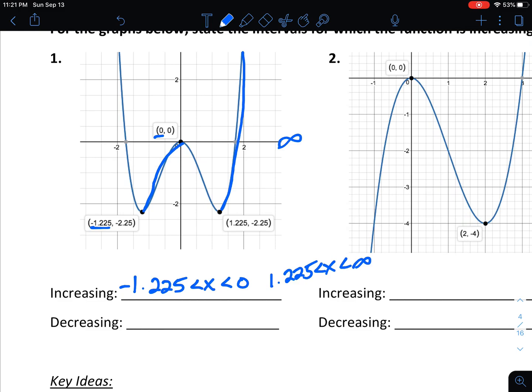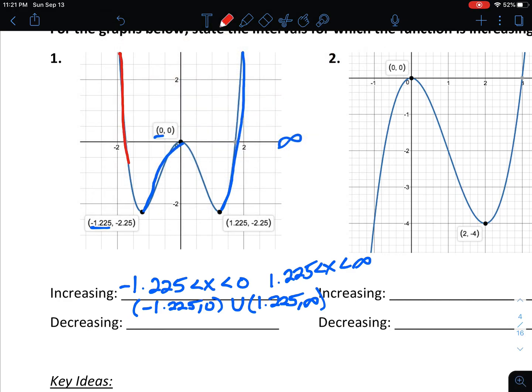Another way of saying that using interval notation would be negative 1.225 comma 0, a U meaning in union with, and then 1.225 comma infinity. So two different ways of writing the same thing. Preference might be towards one or the other. I would say interval notation is a little bit shorter to write though. All right, let's talk about decreasing now.